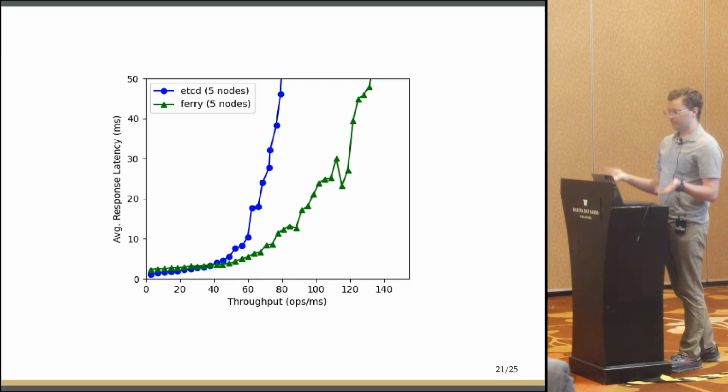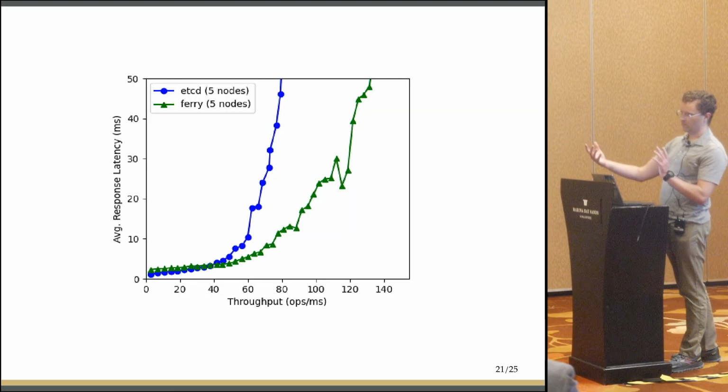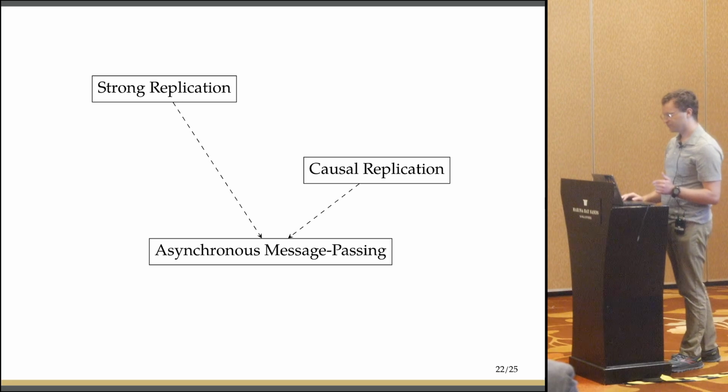So we did a performance comparison to sort of the leading industrial implementation of Raft, etcd, to see if this causal delivery thing is going to slow us down. So this is etcd in blue, and this is Fairy in green. So we actually outperformed it on a cluster of 5 machines. And I think there's a couple possible reasons for that. Again, if you're curious, talk to me. But the important thing here is that the causal broadcast did not slow us down.